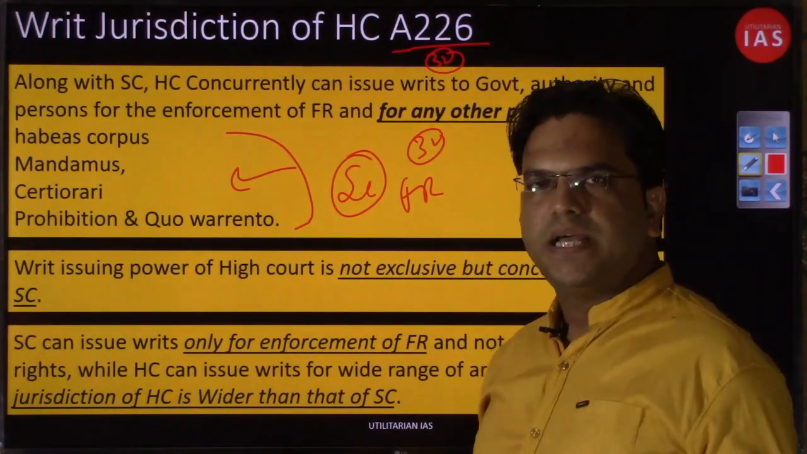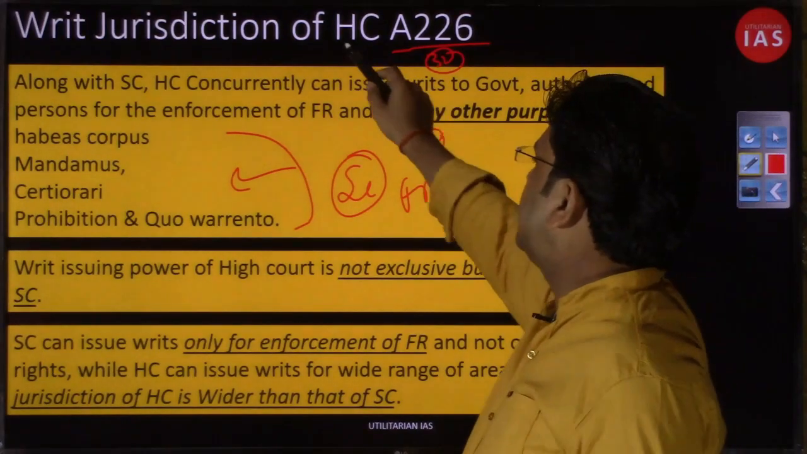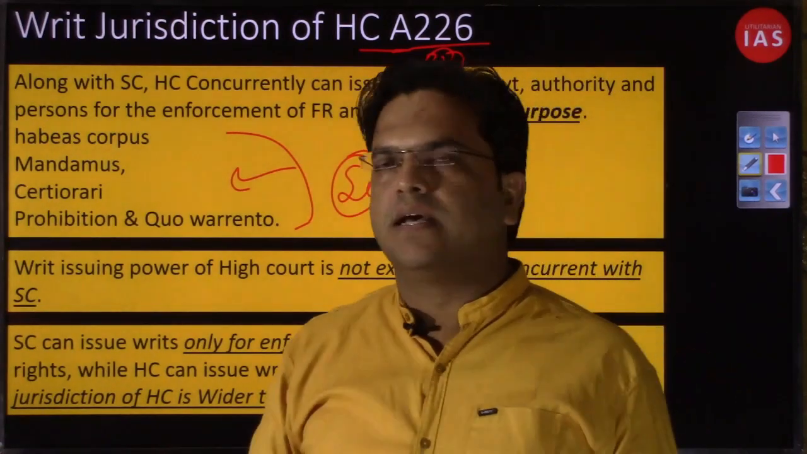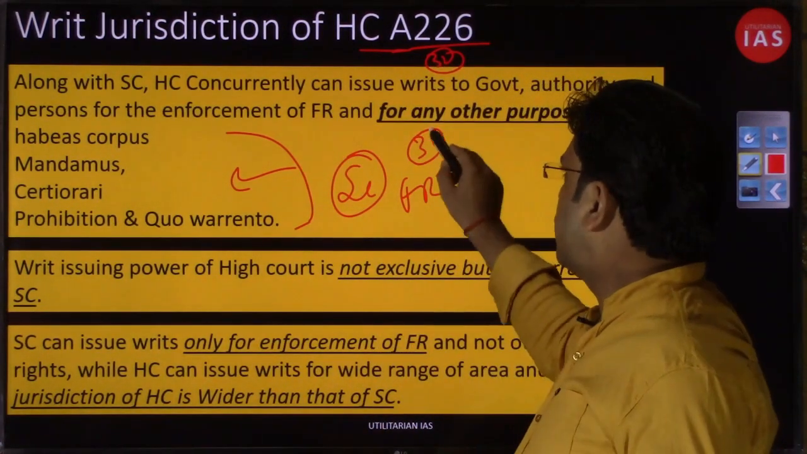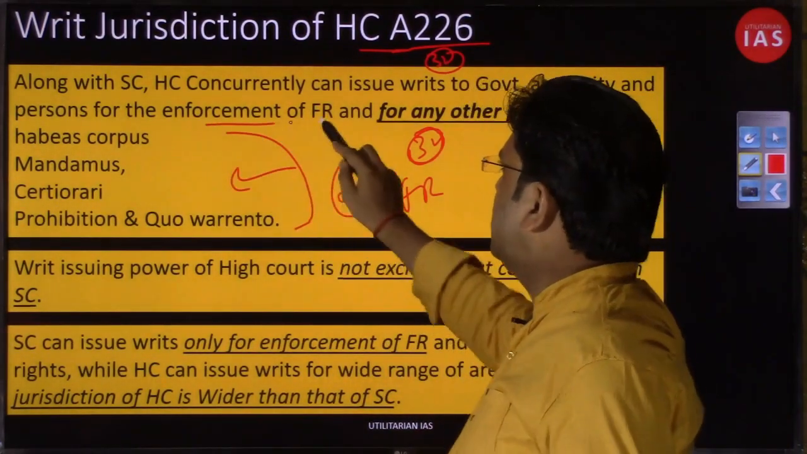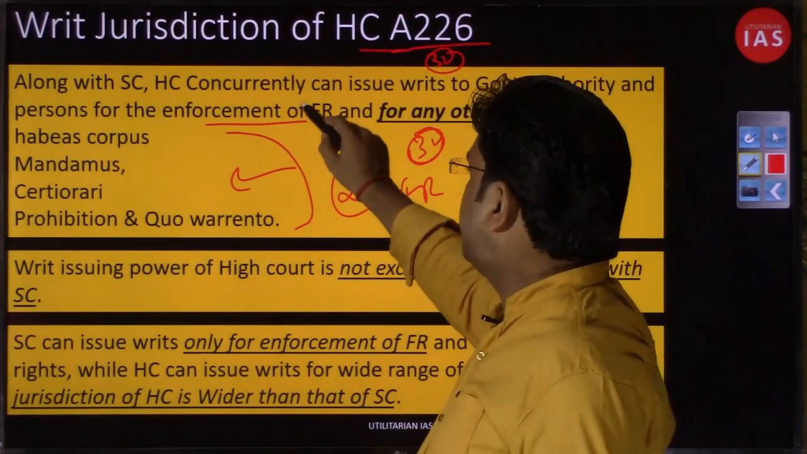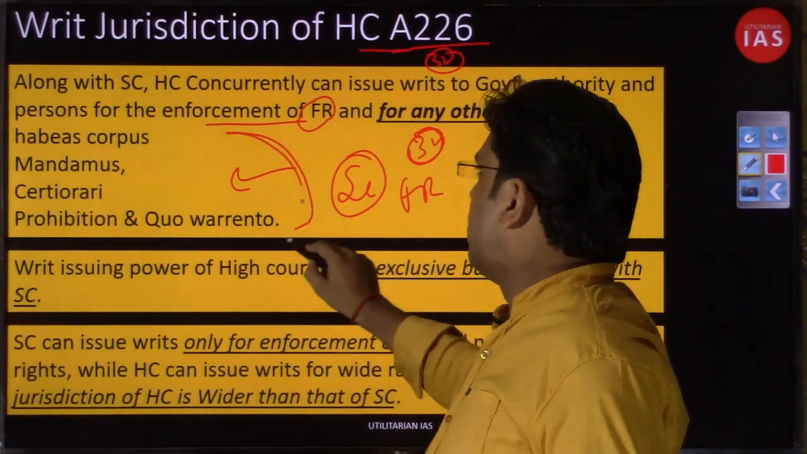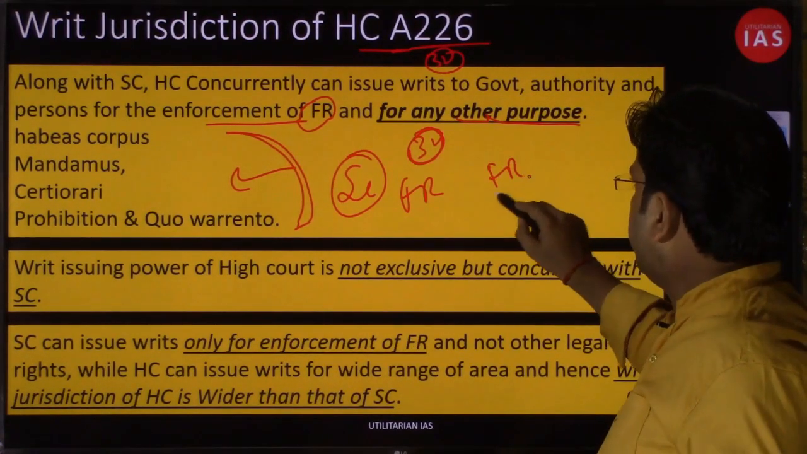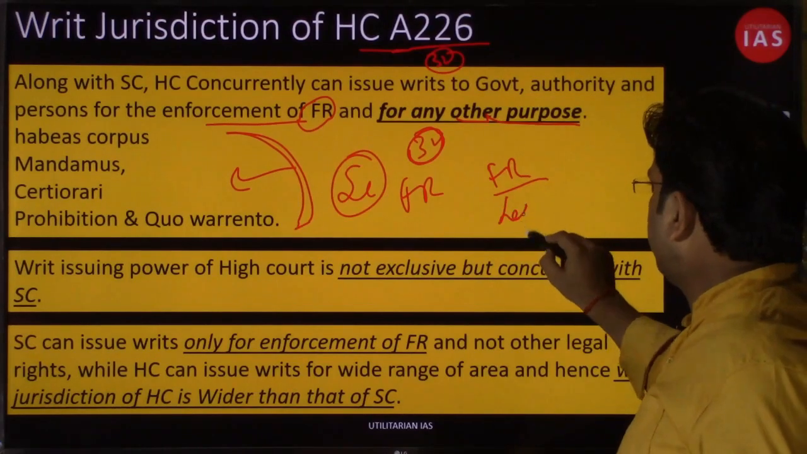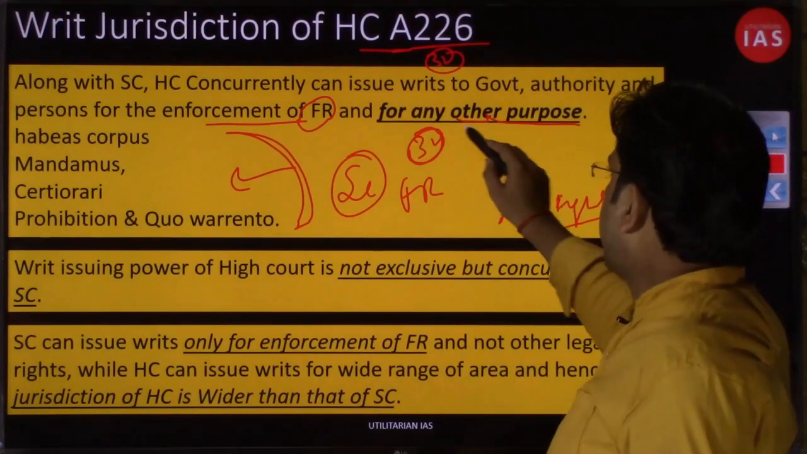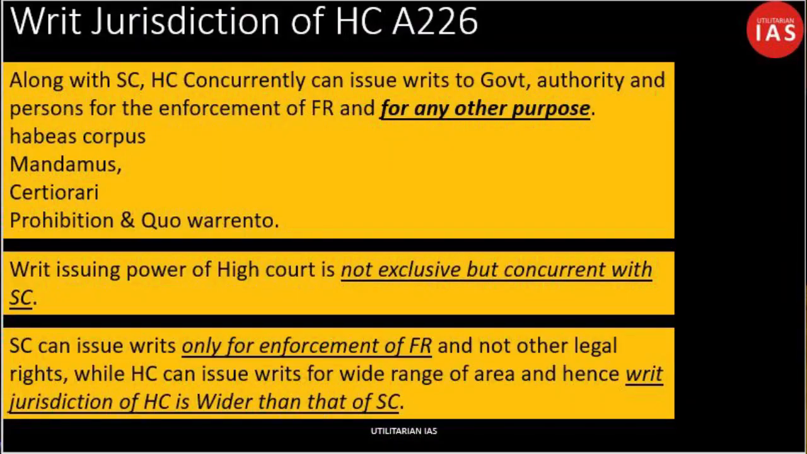The differentiation, if you remember, that point also we had discussed: the writ issuing power that the High Court has been given under Article 226 is wider than the writ issuing power of the Supreme Court under Article 32, because the High Court, along with issuing writs for the enforcement of fundamental rights, can issue all these writs for the enforcement of any other rights as well. Along with fundamental rights, a person also has various kinds of legal rights. So if any of your legal rights has been violated, then it is the High Court's power, not the Supreme Court's power, to issue these writs.